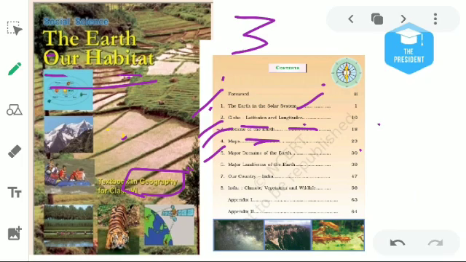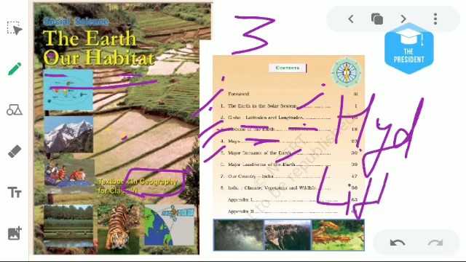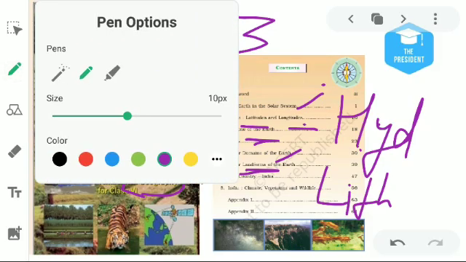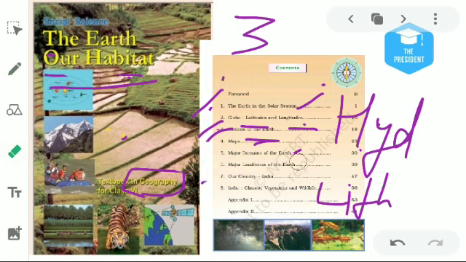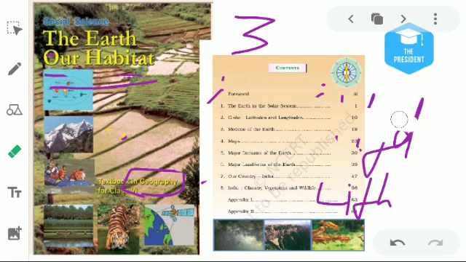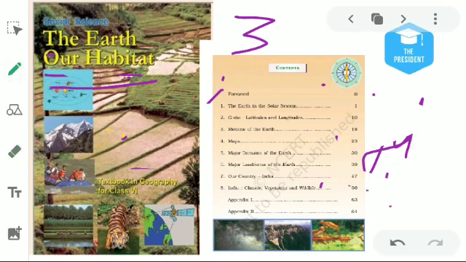Then moving to chapter number 5, this will be about the major domains. We will read about domains like hydrosphere, lithosphere, biosphere and atmosphere. Then in chapter number 6 we will learn about the different types of landforms. Landforms means plateaus, mountains, etc. How they form, we will learn in this chapter.